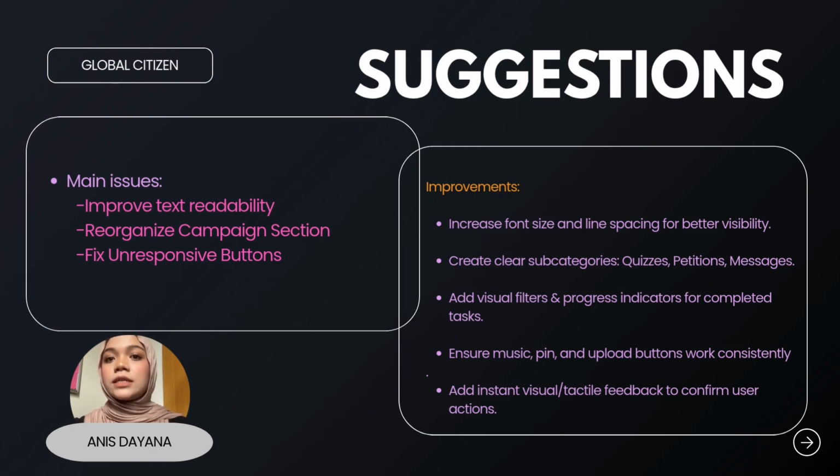So fixing this and adding quick feedback will improve user control and make the app feel more reliable. So overall, these updates will make the Global Citizen app much smoother, more accessible, and more motivating for the user to support the global cause.